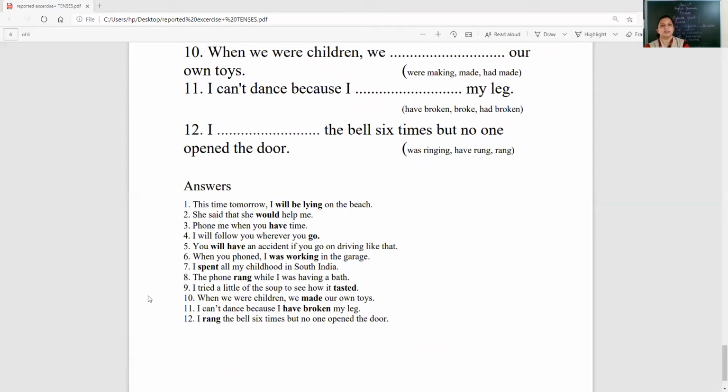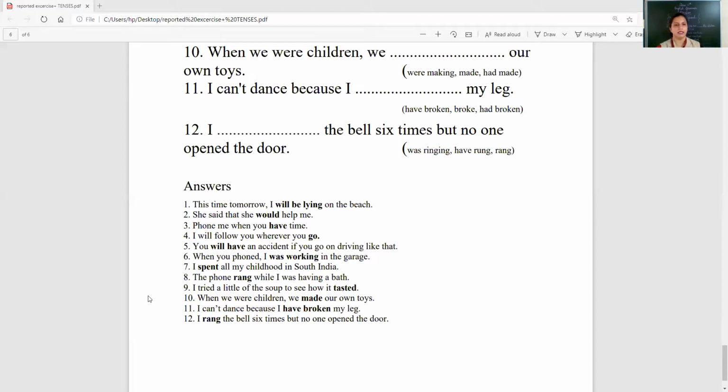Tally all the answers. If yours was correct, put a tick mark. If it was wrong, then again refer to the grammar rules and see why you made a mistake, where you were wrong. Okay, check all the answers which you did. This time tomorrow,